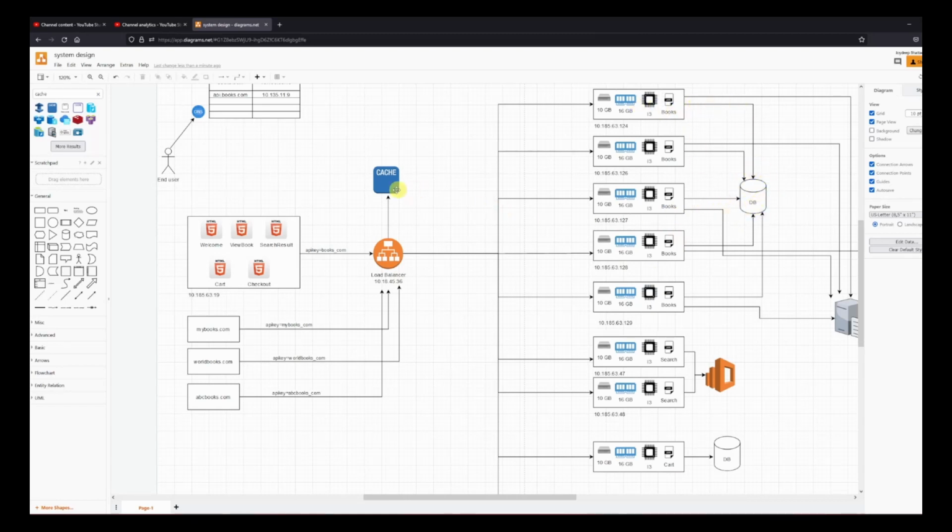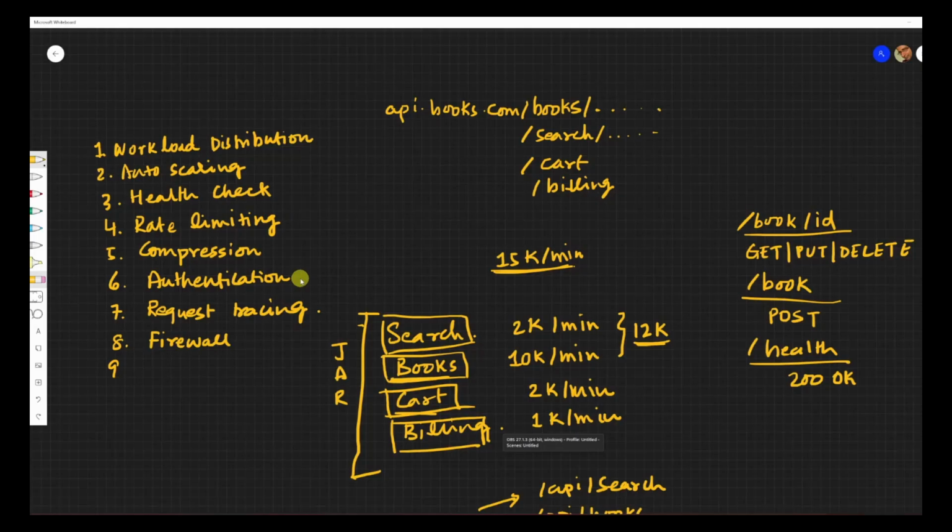I don't need to do that, right? I know the response hasn't changed. If an update request comes for the same book, I can go and invalidate that record in the cache. But when I know no update requests came in for book number 243, I am going to serve it from the cache. When I get an update request, I can just go and invalidate the entry. So definitely caching is a big benefit that we can get out of the load balancer.